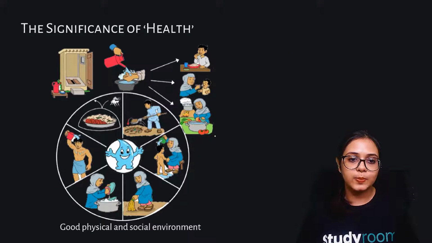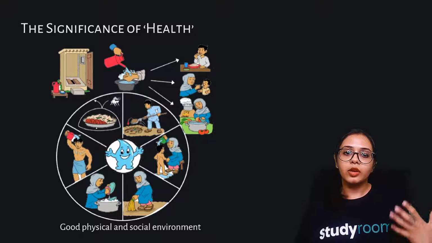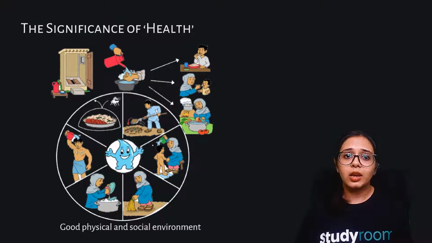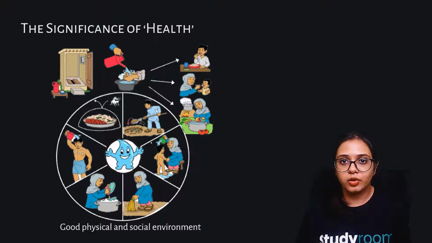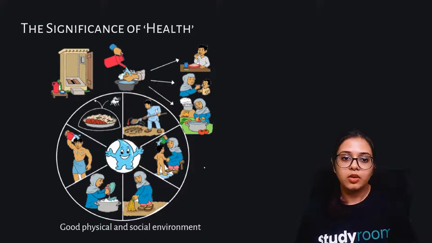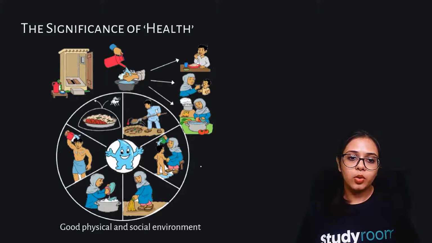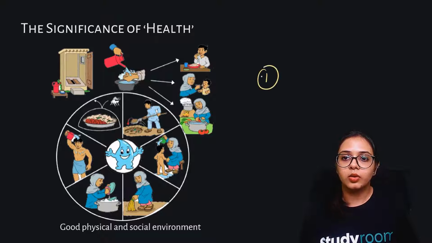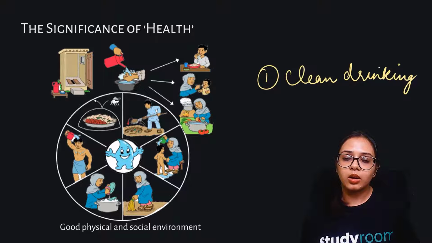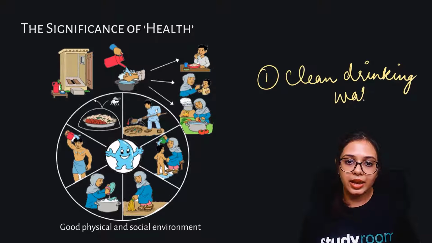As you can see in this picture over here, there are people who may be living in adverse situations. It may not be under their control. They may be so unfortunate that they cannot help themselves. So what do I mean? I mean that there has to be clean drinking water available, and there has to be purified air.